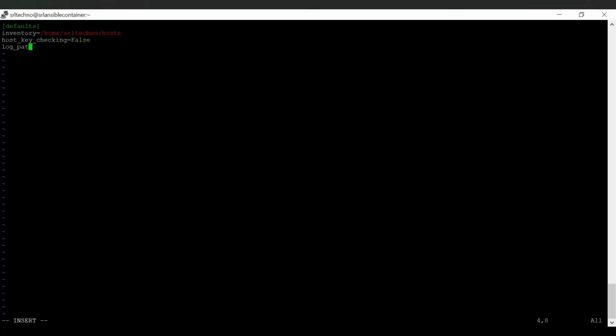Log path. You can give any name for the log file. I'm just giving... no log false.